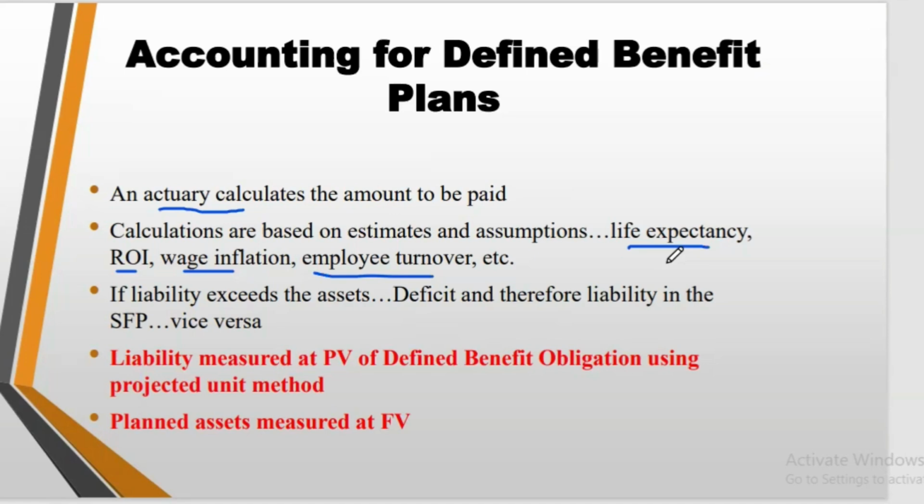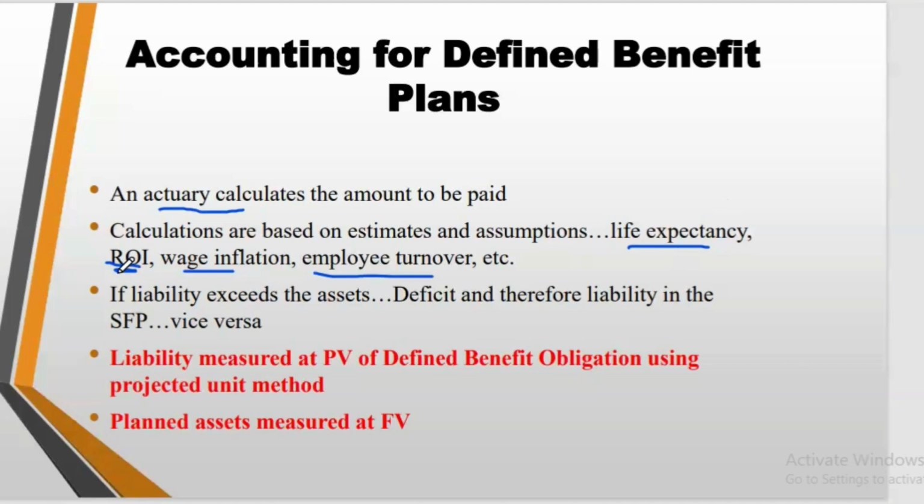And I'm saying the defined benefit obligation and then the defined benefit asset, the values, the opening and closing, are always given in a question. I said it's done by actuaries, so actuaries do that. And they base their assumptions on this: the life expectancy, how long will you live after you go on retirement, and then the return on investment. If they go and invest the amount, the money, how much will they get?